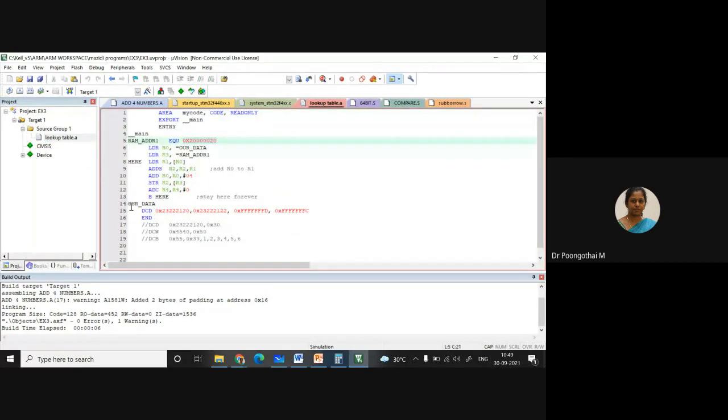Here I have defined 32-bit values by using this DCD assembler directive. I have given 4 inputs here under the data space, our underscore data. So the starting address of this section is loaded into R0. R0 holds the starting address of our data.